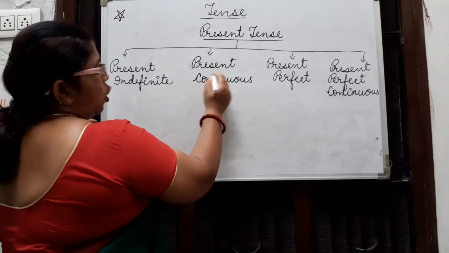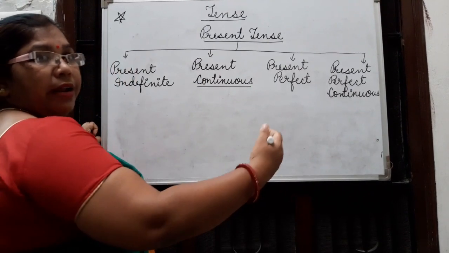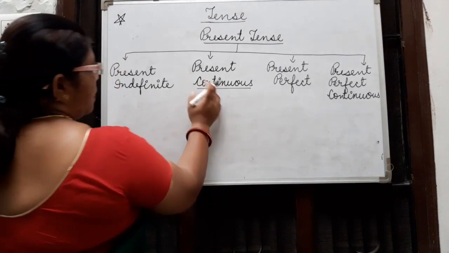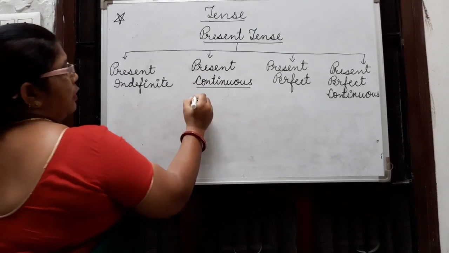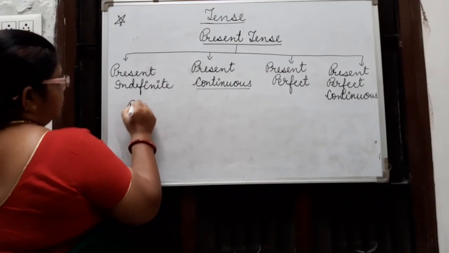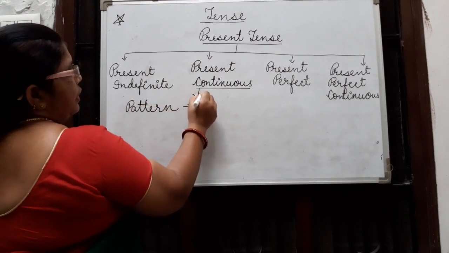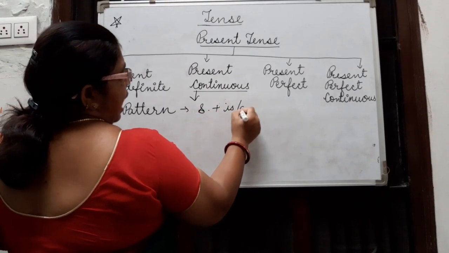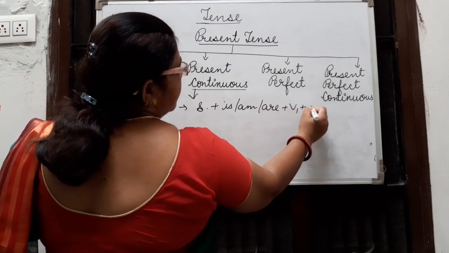Now we talk about the present continuous. Continuous means the work is running, the work is not completed. In present continuous we use the helping verbs is, am, are. The pattern of the present continuous is subject plus is, am, are plus verb first plus ing.